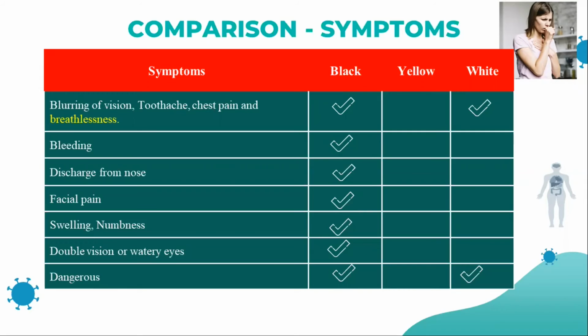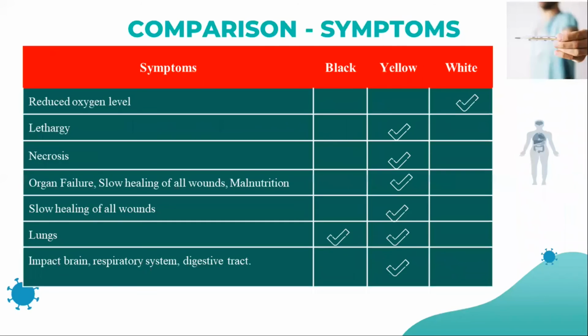Which is more dangerous among these three? Black is the most dangerous, and white is more dangerous compared with yellow, because the black and white fungus affect severely. Another symptom is a reduced oxygen level; the white fungus has this as its main problem. Next, lethargy and necrosis happen with the yellow fungus, along with organ failure, slow healing of wounds, poor nutrition and malnutrition.